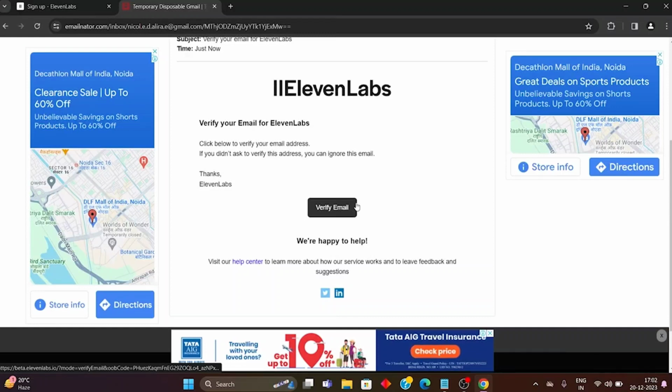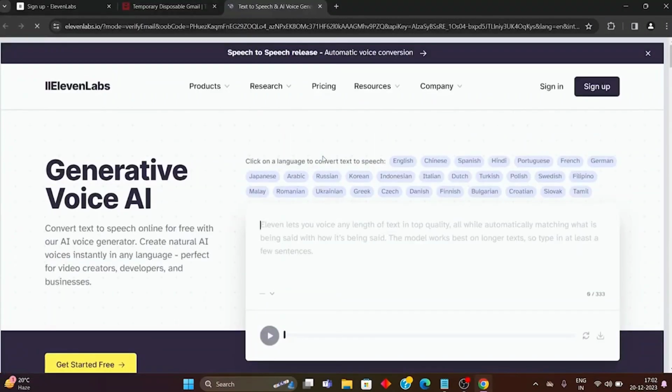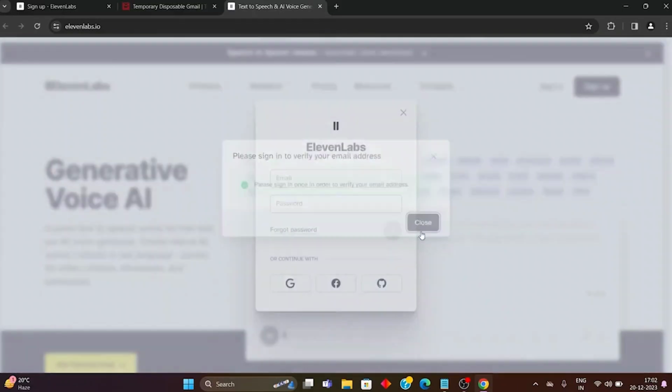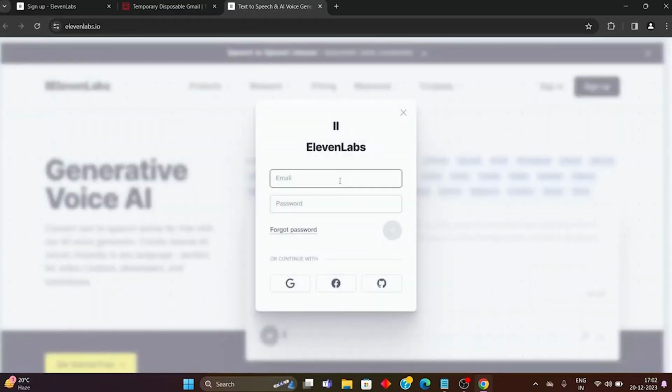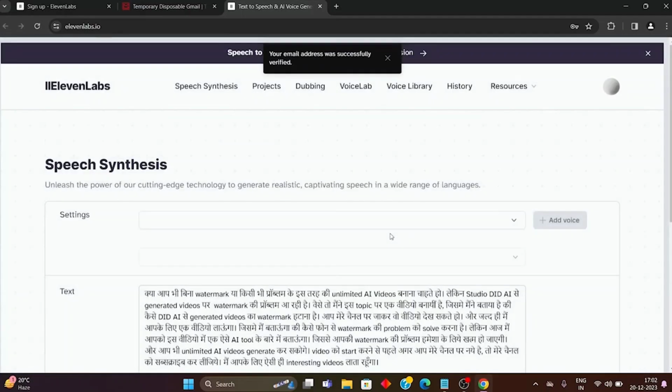So just click on verify email, and you will be into the ElevenLabs, and it will accept your account as a user. So just quickly sign in using the credentials that you have just created. And now it's time to do what ElevenLabs basically does, that is speech synthesis. That is what they call converting the text into audio.